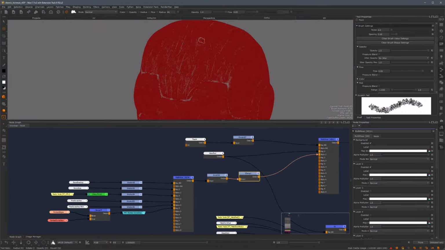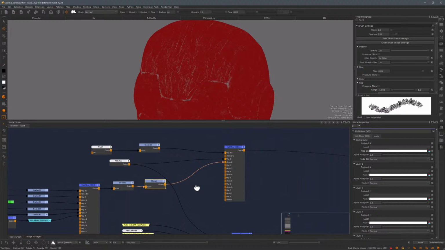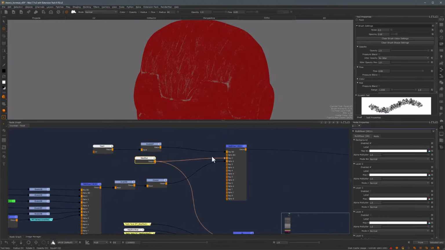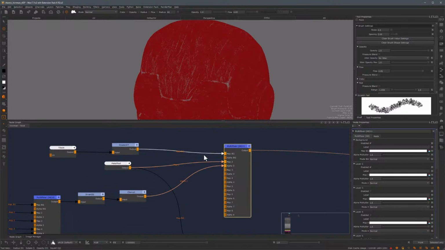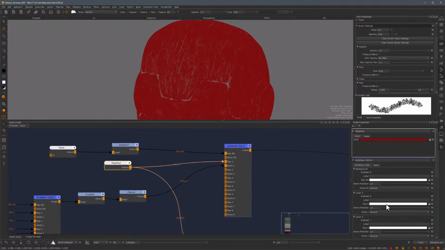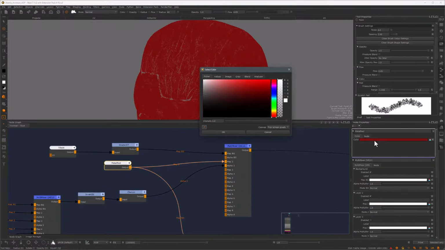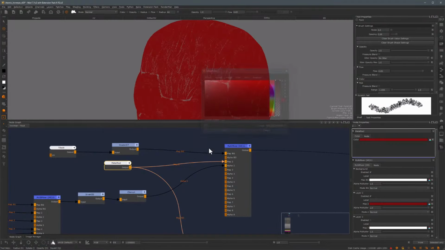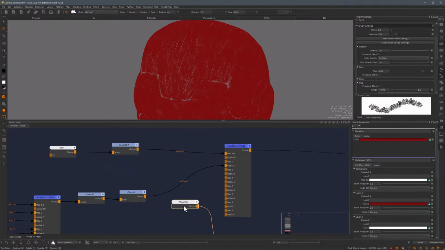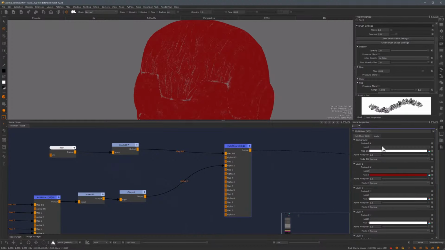Now this paint layer can use a lot more detail, and the first type of detail that I'm going to add to it is a bit of discoloration. Now things are going to get pretty streamlined from here because these steps are actually quite easy. Once I have this painted mask, the rest of it is kind of going to fall into place. So in here, I'm not going to use a color node. I'm just going to use it to sample the color. So I'll click on this one and sample this color. Then I can get rid of the color node itself because this one has color embedded in it. So I'll just get rid of that. And I'm going to spend some time and name all this.